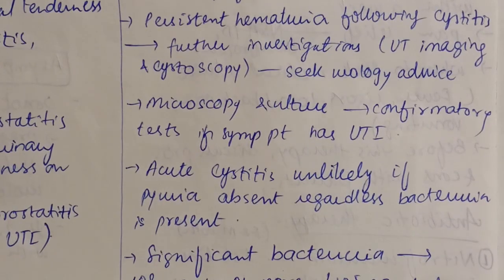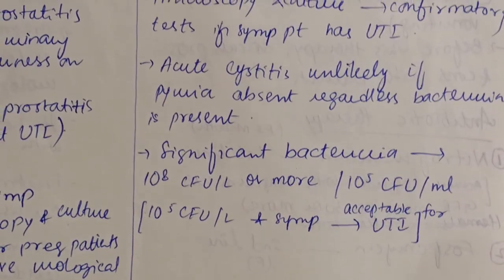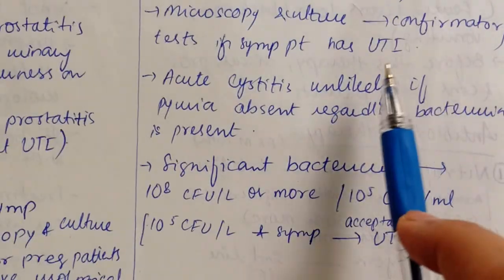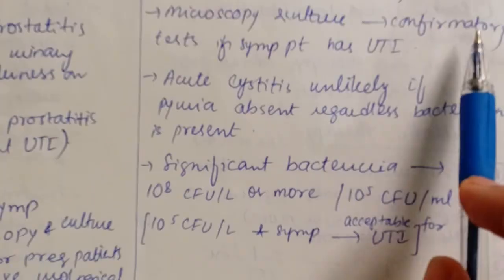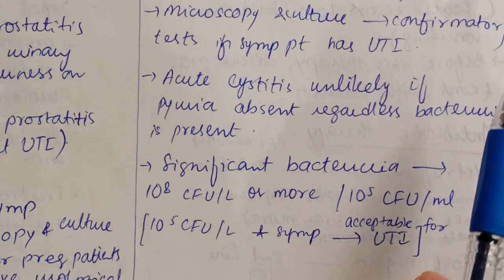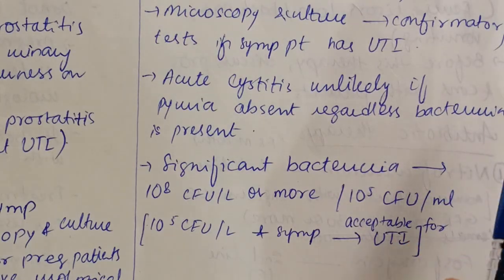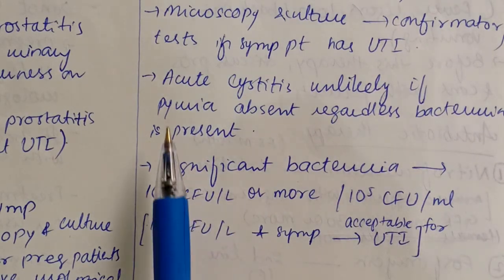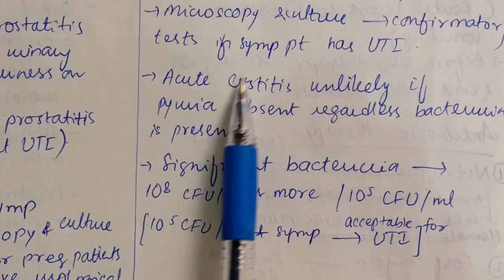Microscopy and culture are the confirmatory investigations if a symptomatic patient has UTI. So these are the confirmatory tests. Acute cystitis would be unlikely if pyuria is absent, regardless of whether bacteriuria is present or not. So if the urinalysis shows an increased number of bacteria, but pyuria is absent, acute cystitis is unlikely.